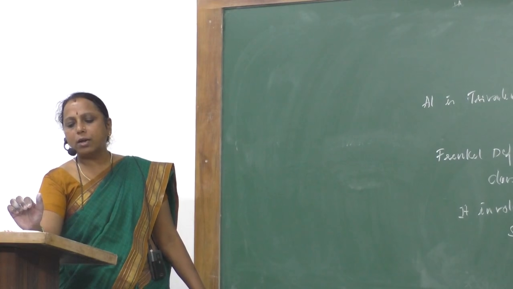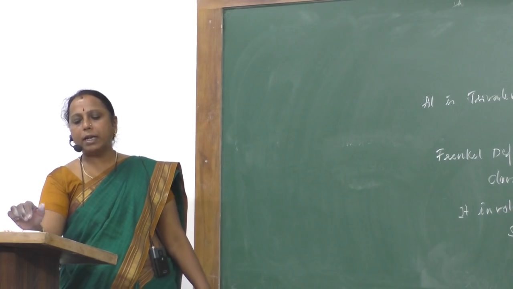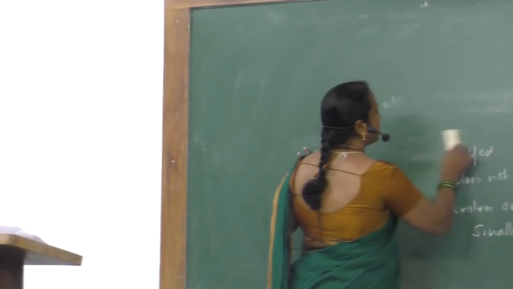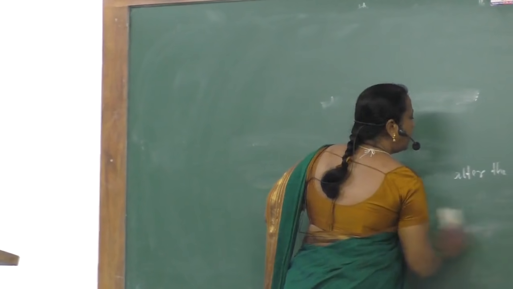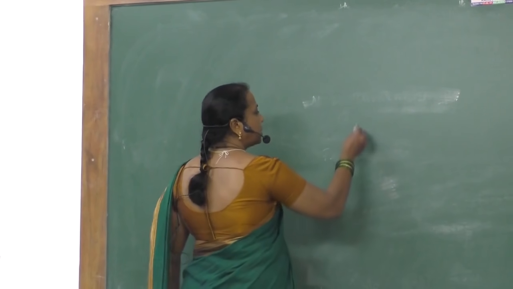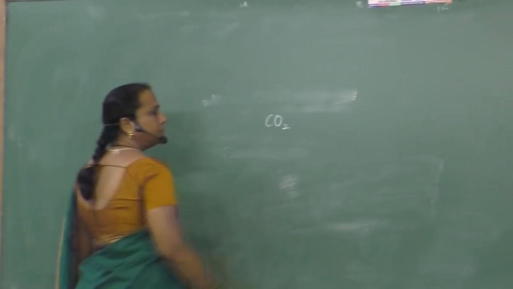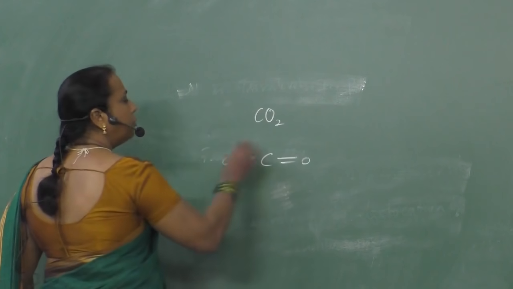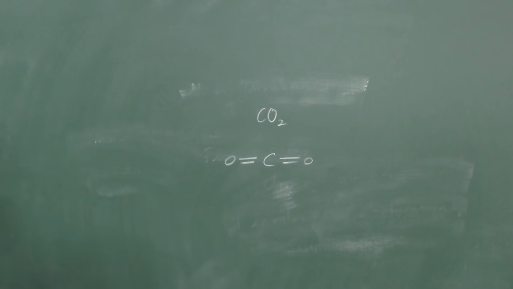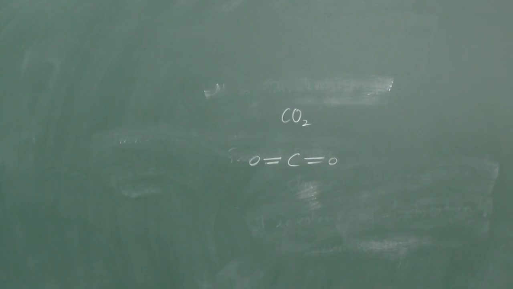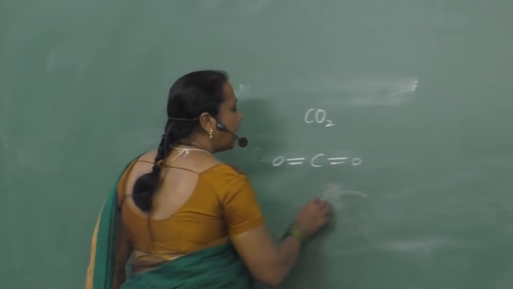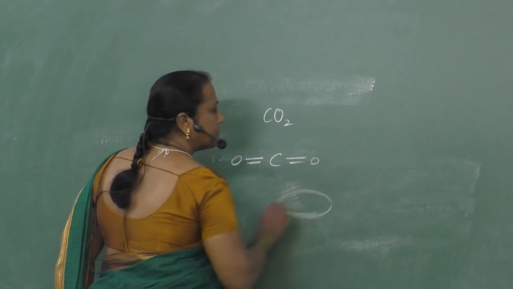Non-polar molecular solids have very low melting and boiling points. For example, a non-polar molecular solid is carbon dioxide. Carbon dioxide is a linear molecule, the dipole moments are equal and opposite in direction, hence they cancel. It is a non-polar molecule. Non-polar molecules have no charge separation.